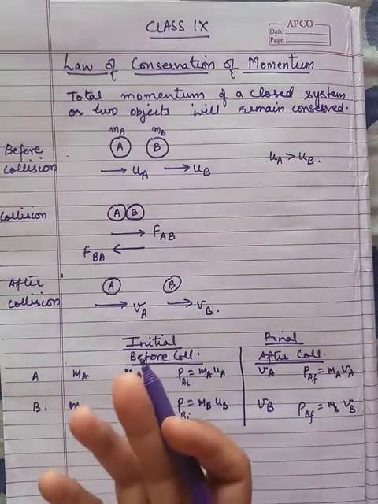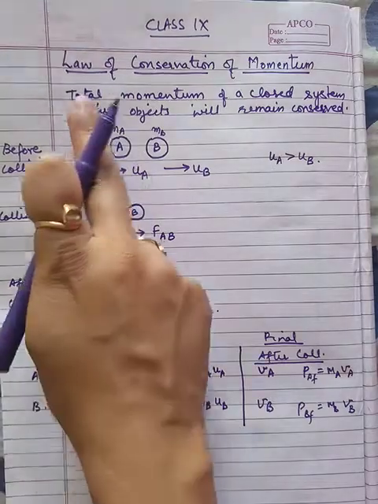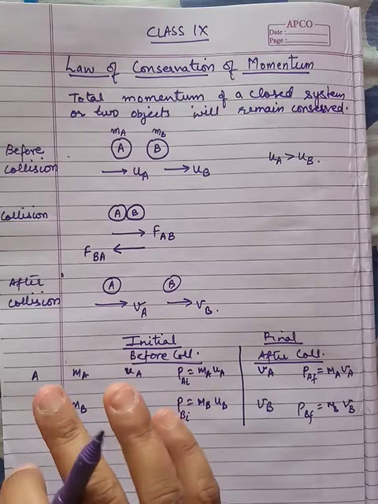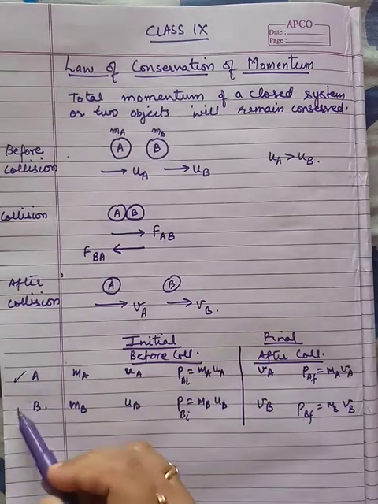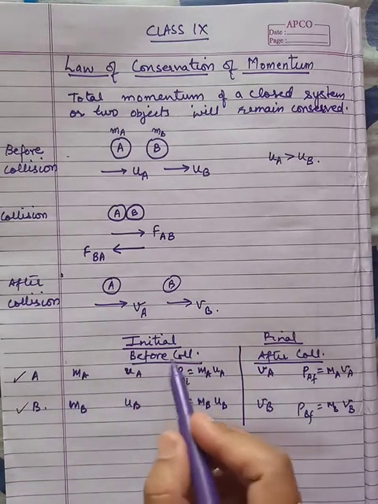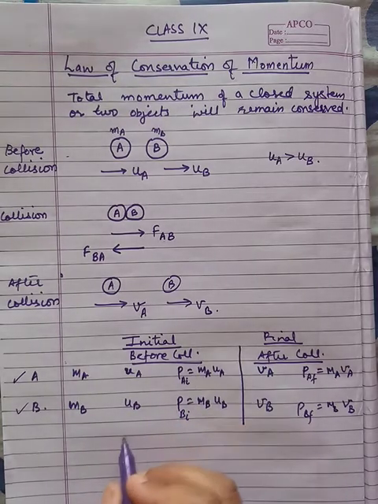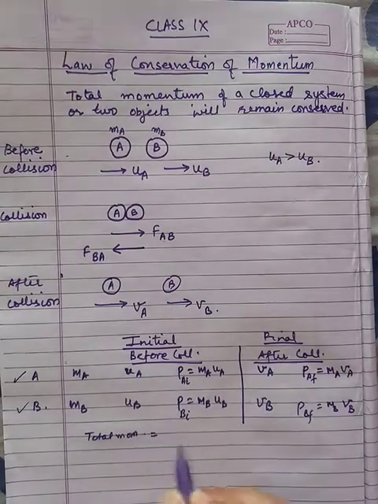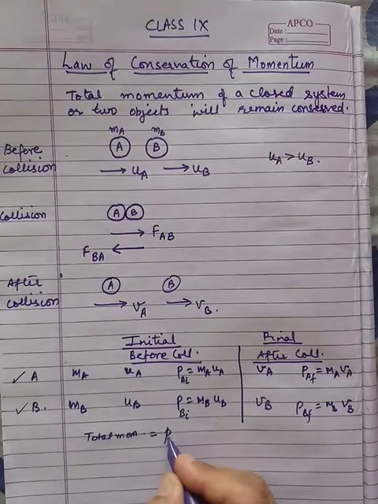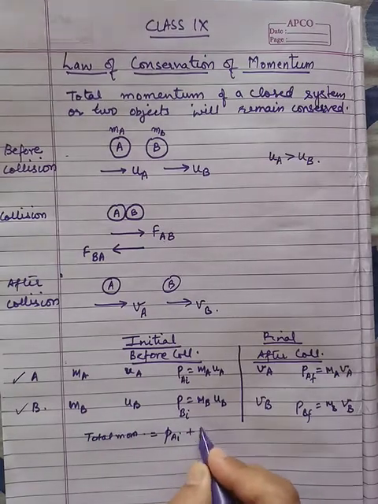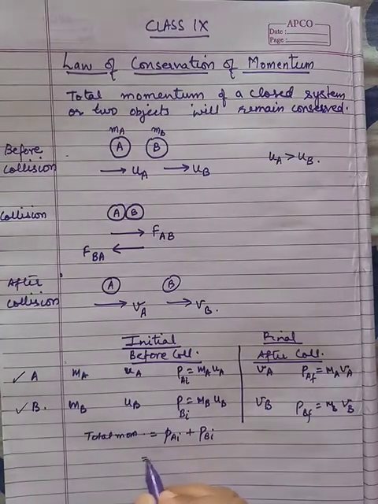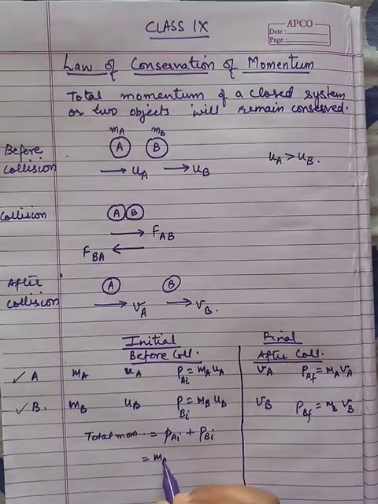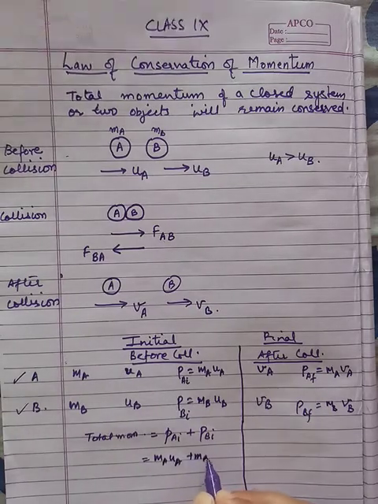So what about total momentum? We have to talk about total momentum of the system as a whole. The system is the balls A and B. A and B are making the system. So what is the total momentum over here? Total momentum is equal to momentum of A, that is PAI, plus momentum of B, that is PBI. In the initial case, momentum is MAUA plus MBUB.